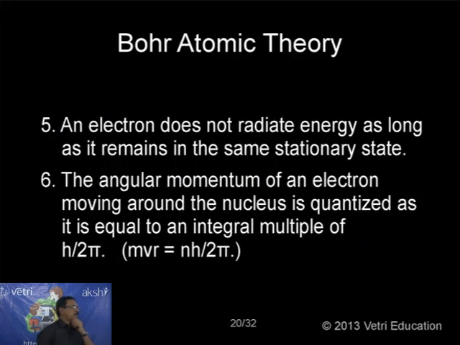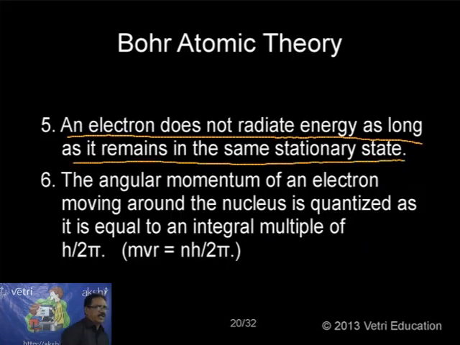Let me go to the next one. The fifth postulate: an electron does not radiate energy as long as it remains in the same stationary orbit. Remember, an electron does not radiate energy as long as it remains in the same stationary state. This is the answer we are now giving for the drawback of Rutherford. Because the question is, what is the drawback? The electrons are negative and go on emitting radiation, so after losing all the energy, it should fall into the nucleus. Now Bohr is giving a very clear idea: the electron does not radiate energy as long as it remains in the same stationary state.